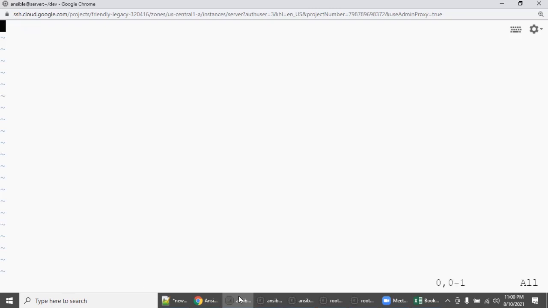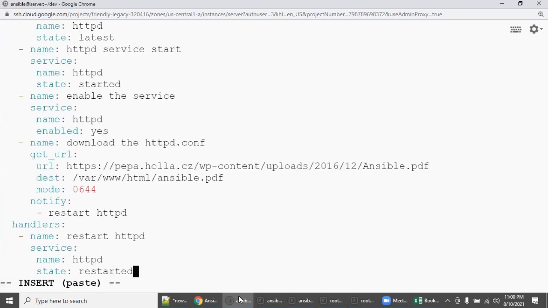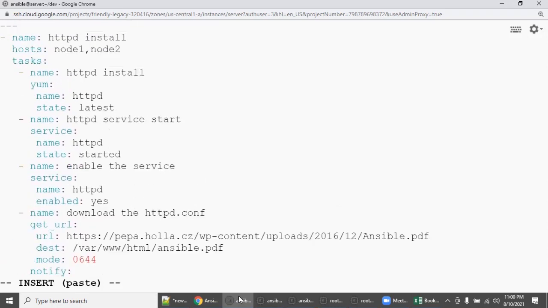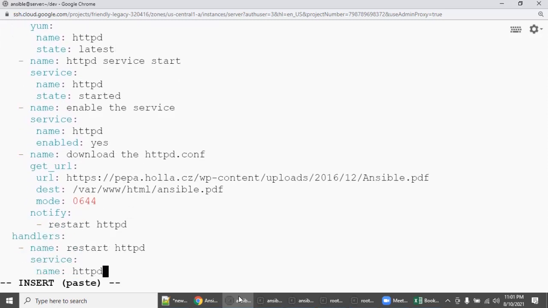I told you, whenever there is a copy paste, first, before you go to insert mode, say set paste, and then insert and then copy paste, so that you will not face any indenting issues while pasting, right? So come down. Even I have mentioned my handler section only in the URL. So let's go here.